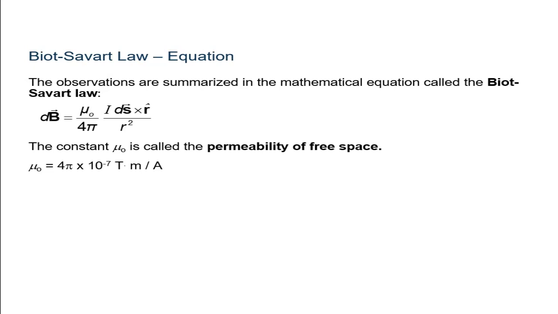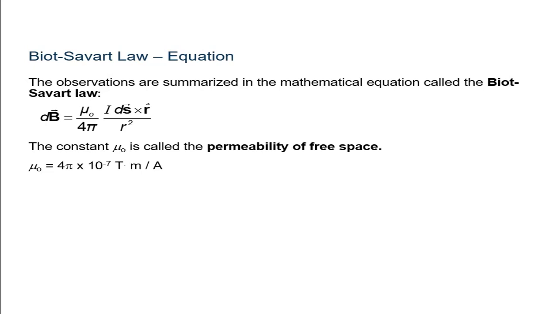The principle of superposition applies to the field in this connection. Note that the magnetic field is linear in the source. Then, second thing is that the electrostatic field is produced by a scalar source, namely the electric charge. The magnetic field is produced by a vector source, I into ds.